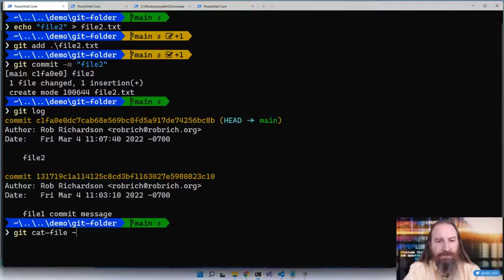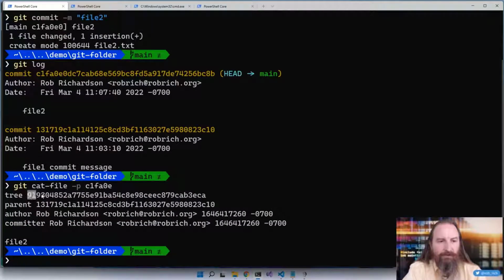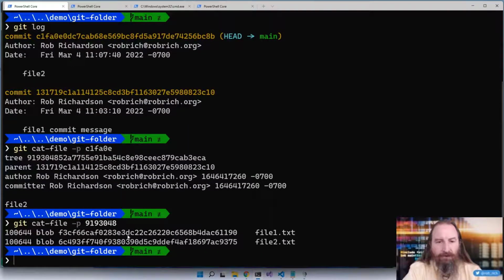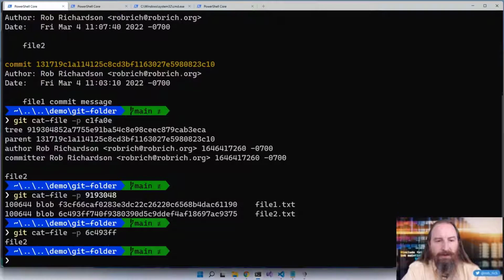And that probably references, let's do it, git cat-file on C1FA. We'll do -p, it is a commit. So that references this tree node, git cat-file -p. That one references the original file 1. Notice that's that same blob, but it also references this one, git cat-file -p. That one, and so here's the contents of file 2. Now that takes kind of a lot to browse through all of these objects, understand which ones are commit nodes, which ones are tree nodes, which ones are blob nodes. So let's see if we can do that a little bit easier.